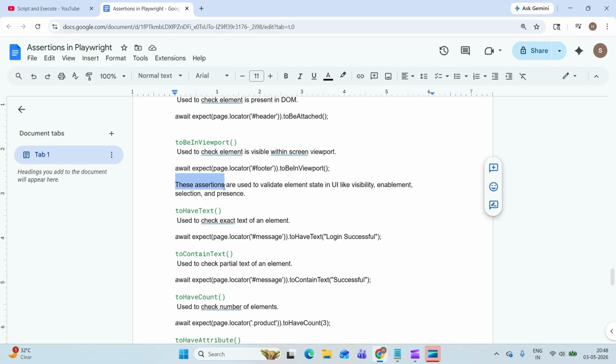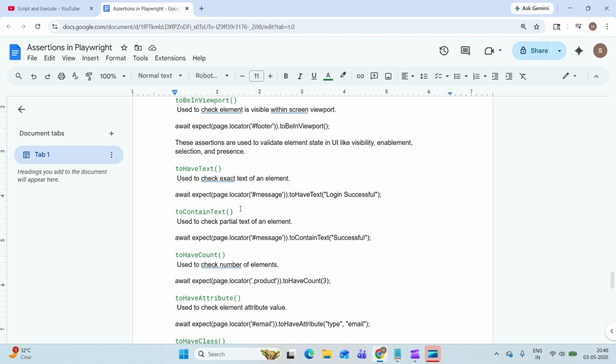These assertions are used to validate the element state in UI, like visibility, enablement, selection, or presence. Next is toHaveText. I'm fetching some value and I'm expecting that value is login successful. In that case, use toHaveText. Then toContainText, to validate the partial message. Then toHaveCount. Like you're fetching some value, a count, and you want to validate the count should be 3 or 10.